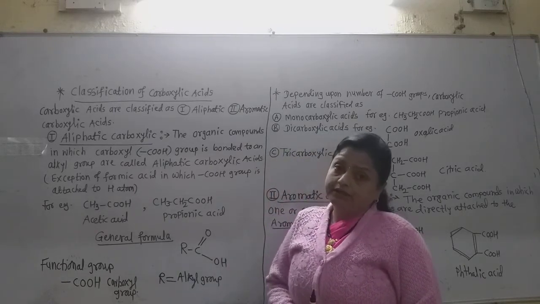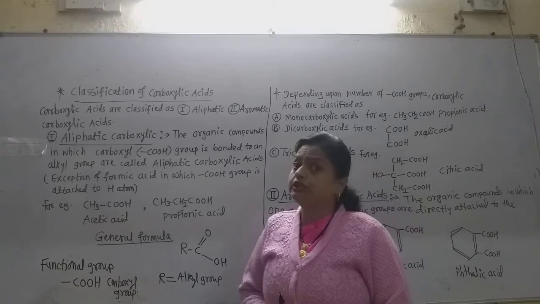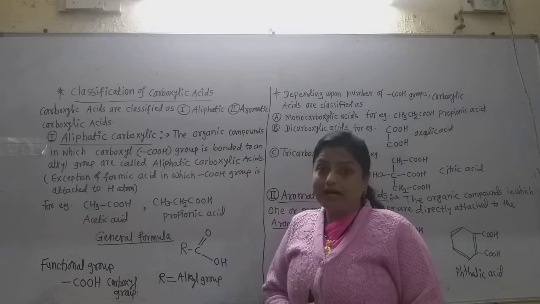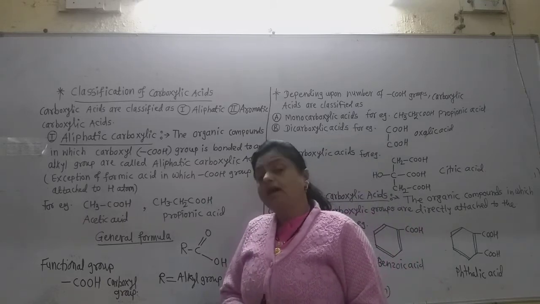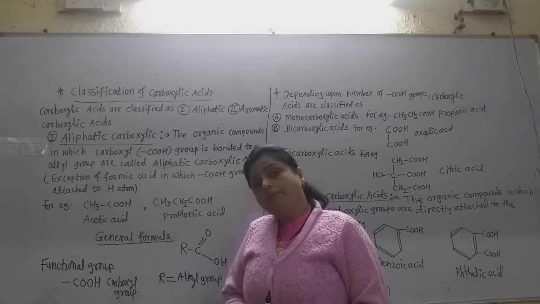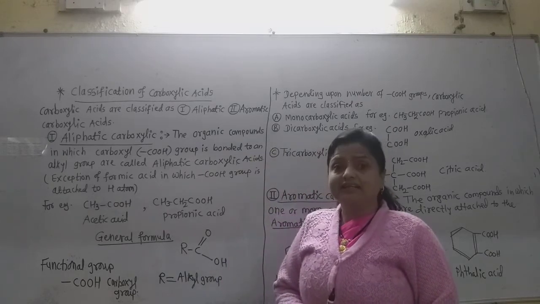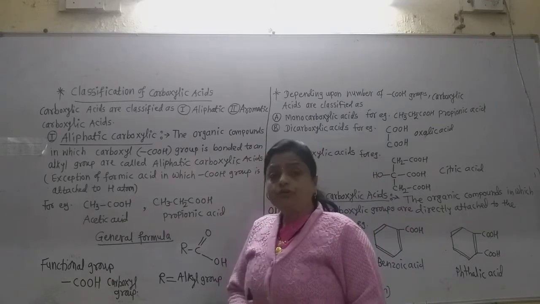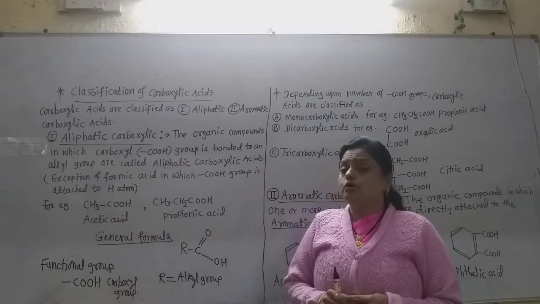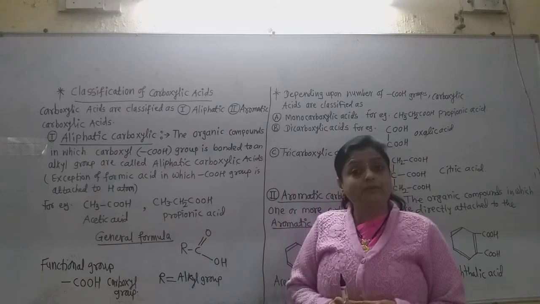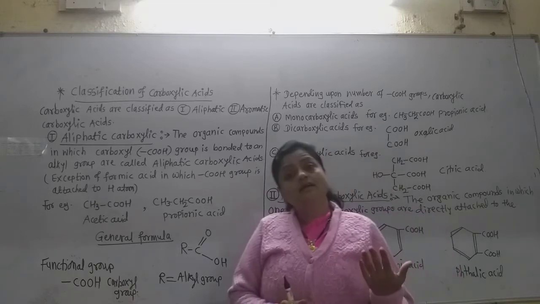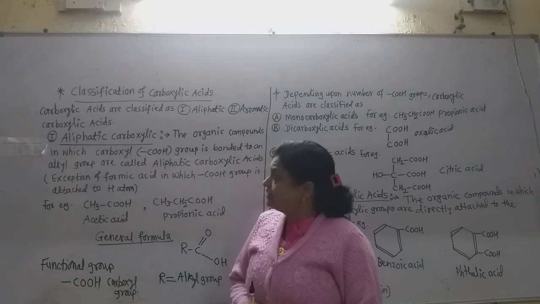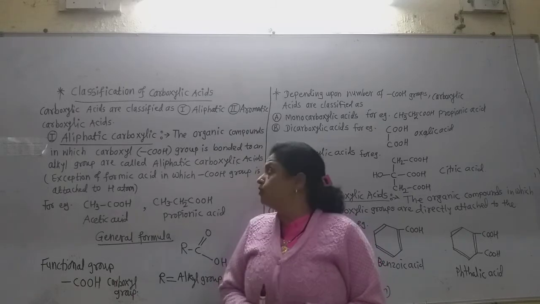You know that in carboxylic acid there is the carboxylic group, the COOH group. Therefore, the organic acids are called carboxylic acids. Another name for carboxylic acids is fatty acids, because fats contain the higher carboxylic acids. You are also familiar with citric acid, which is found in lemon, lactic acid in curd, and acetic acid in vinegar. These carboxylic acids are very important compounds.